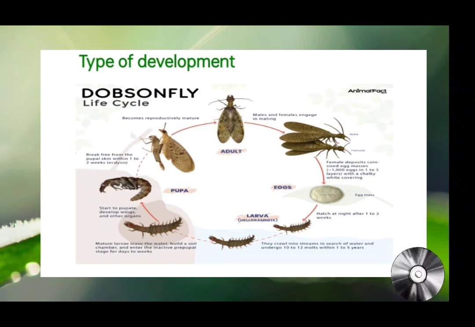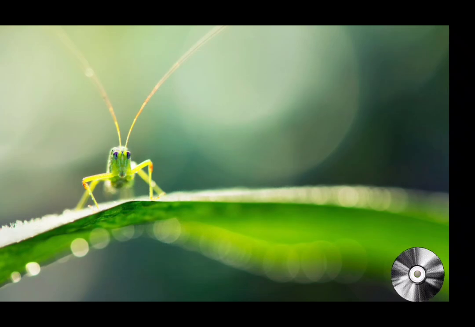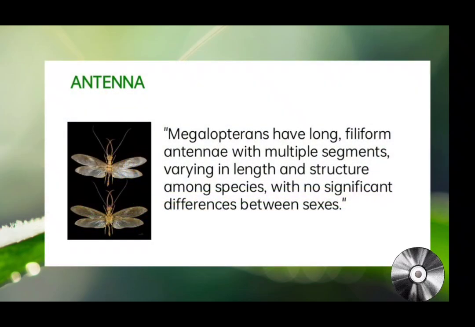This complete metamorphosis with distinct larval, pupal, and adult stages is why Megaloptera are classified as holometabolous. Antennae. The antennae of Megaloptera are notable for their length and slender shape, typically being as long as or longer than the head and thorax combined.